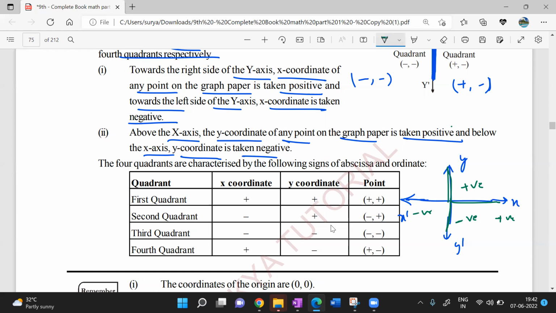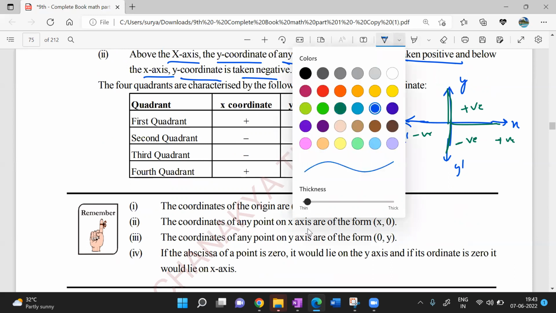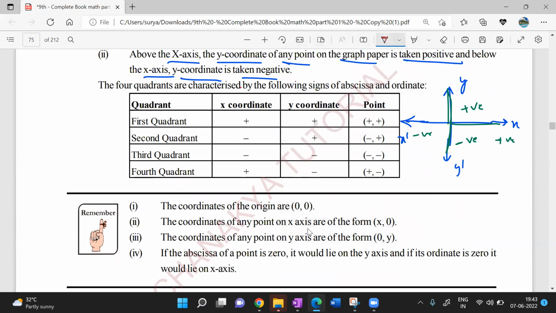Guys, any doubts here? No doubt, sir. Very simple thing. Next. Now look at this. He has given here the 4 quadrants. The 4 quadrants are characterized by the following signs of abscissa and ordinate. Look at this, everyone. In the first quadrant, the x coordinate would be positive, the y coordinate also positive.